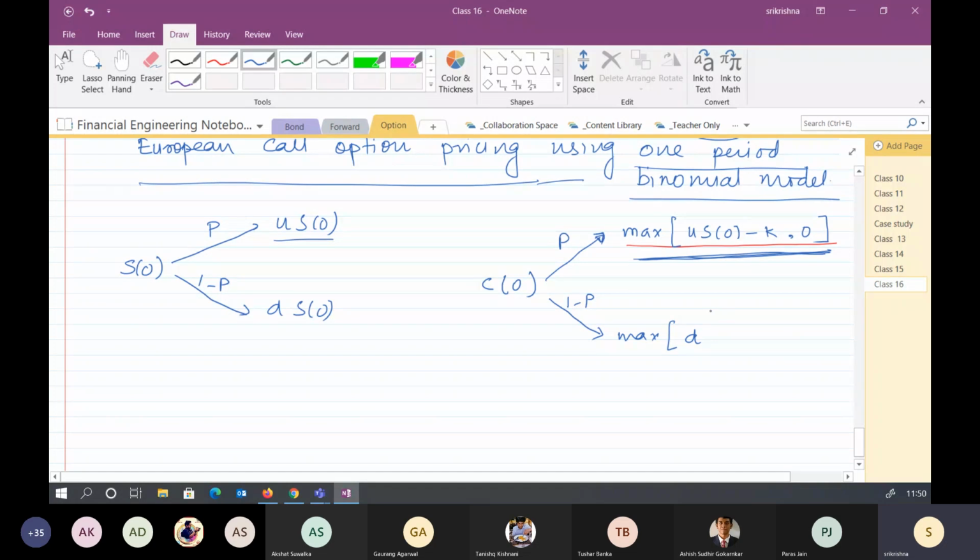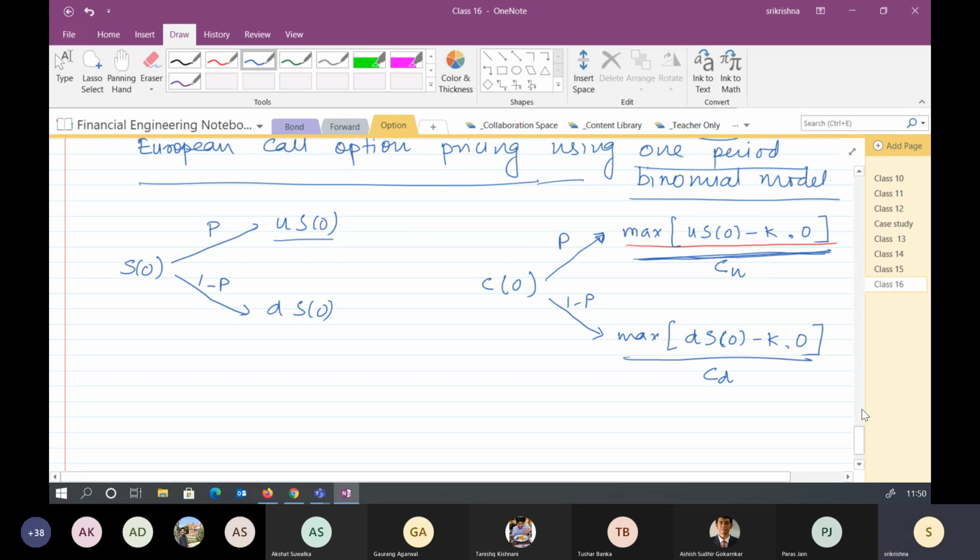And when the price is DS naught, the profit I can have is this much because it's a call option. Yes or no? Yes, sir. Right. So instead of writing the whole expression, I'll simply write this as CU and this whole term as CD. It can be 0 or the maximum among the two terms which we have already written.